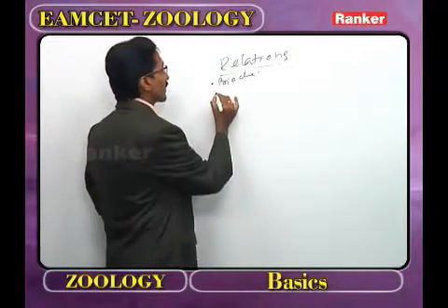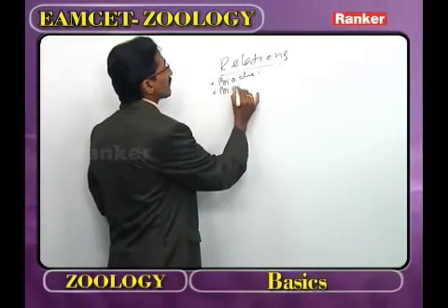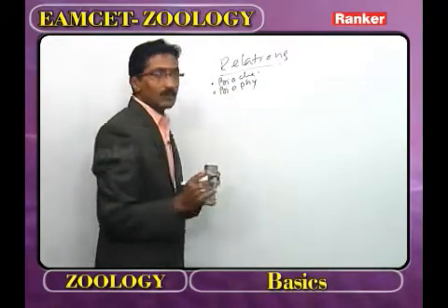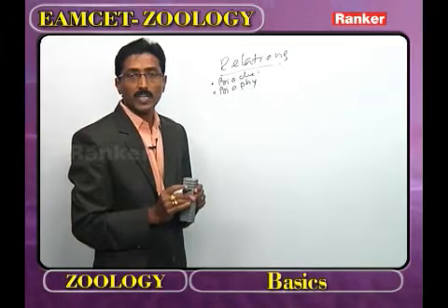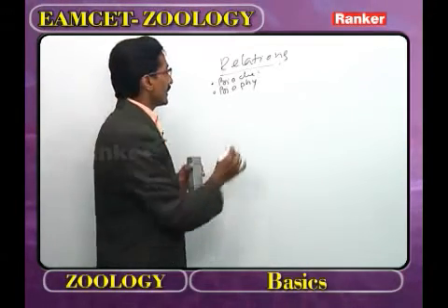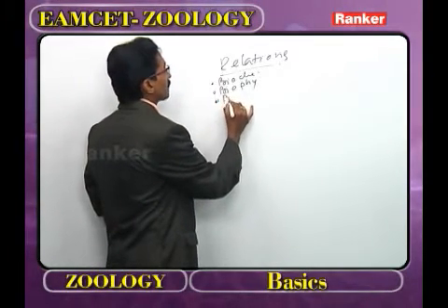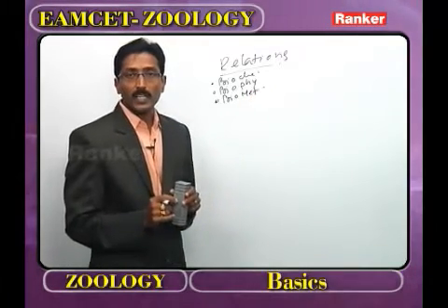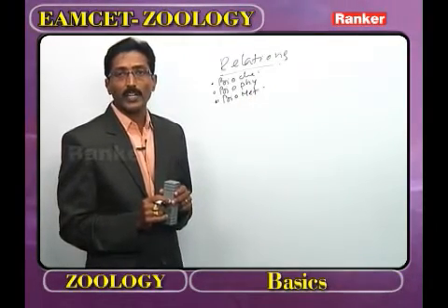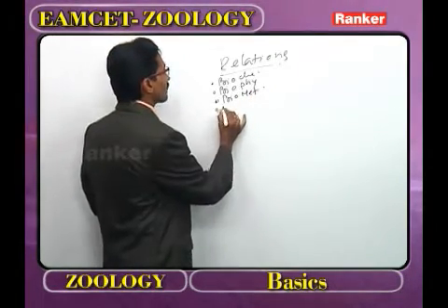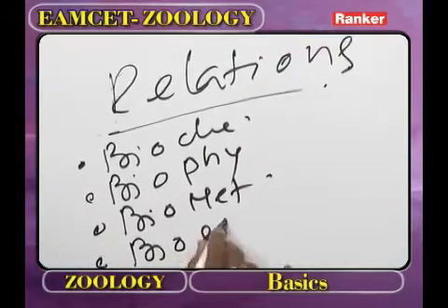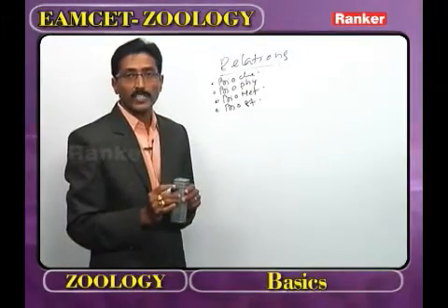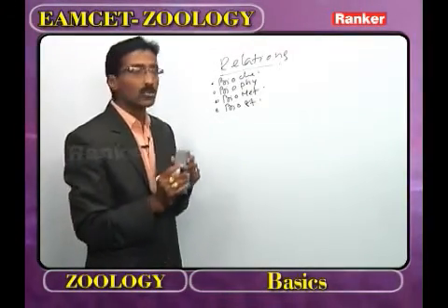Now, what is meant by biophysics? The application of physical principles, that we call biophysics. Now, what is meant by biometry? Application of mathematics, that we call biometry. What is meant by biostatistics? The application of statistics, that we call biostatistics.